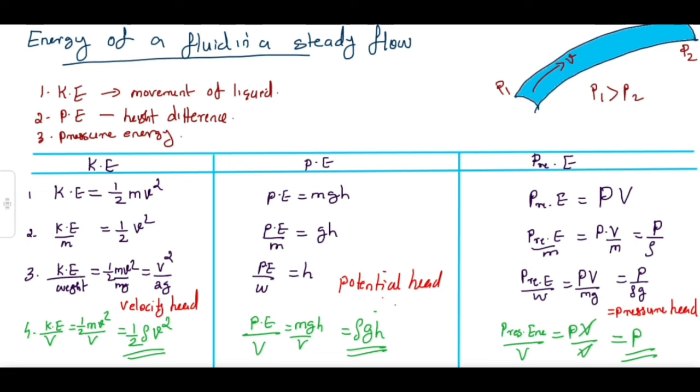The pipe we kept in such a way that there is a height difference. Just imagine if there is no height difference, we can avoid the potential energy concept. So it depends actually. What is the kinetic energy per volume? Half rho v square. What is the potential energy per volume? Rho gh. And what is the pressure energy per volume? That is equal to P. Hope you understood this one.